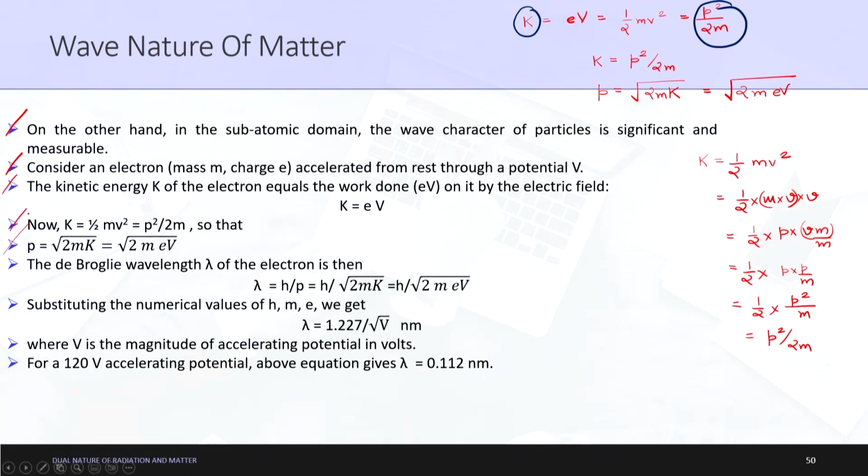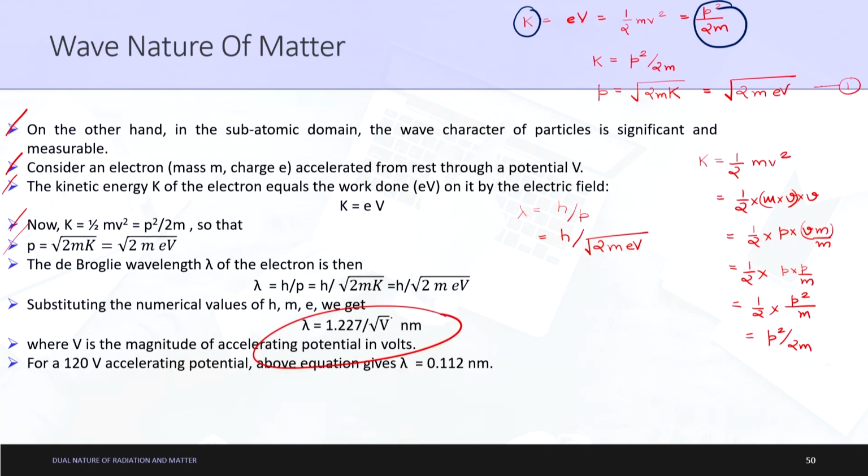The de Broglie wavelength lambda of the electron is then as follows. Just using this relation, we know the value of p from this equation. We know that lambda is equal to h upon p. Writing the value of p here, we get 2m eV, and hence the relation is lambda equal to h upon under root of 2m eV. Substituting the numerical values of h, m, e, we get